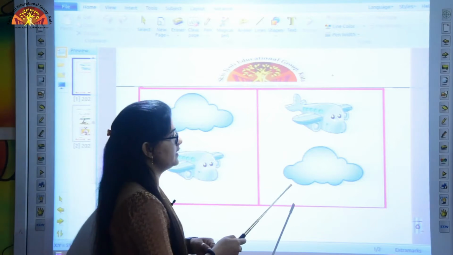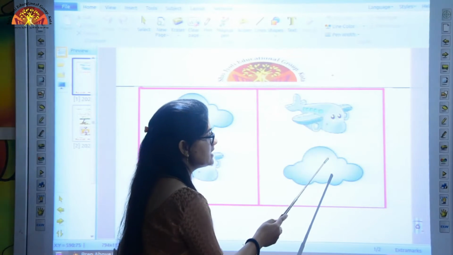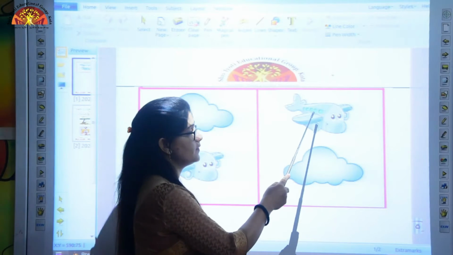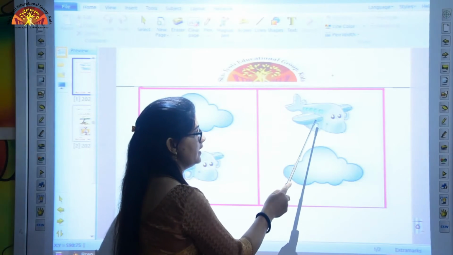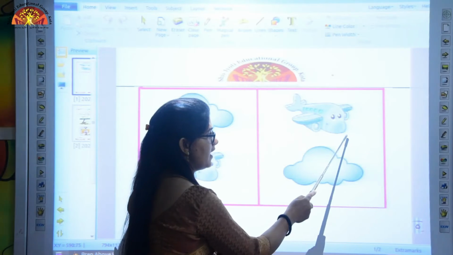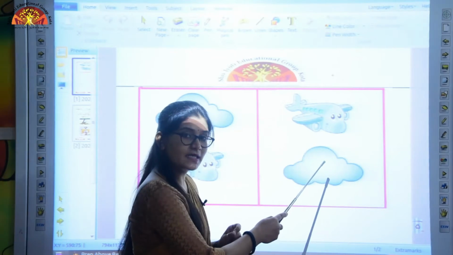Okay. Now look here. Where is the aeroplane? The aeroplane is above the cloud. Now here the aeroplane is flying at a higher position without touching the cloud.